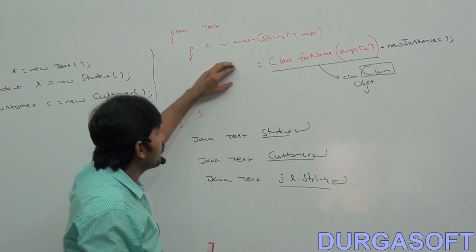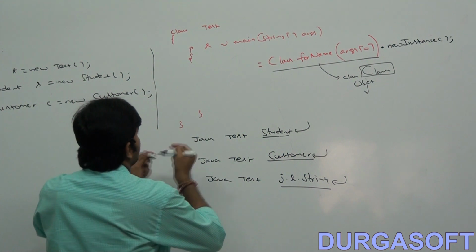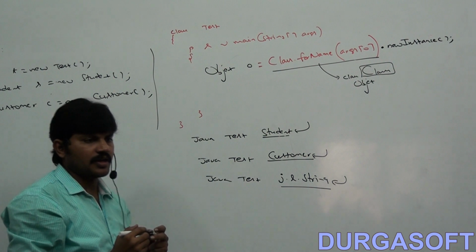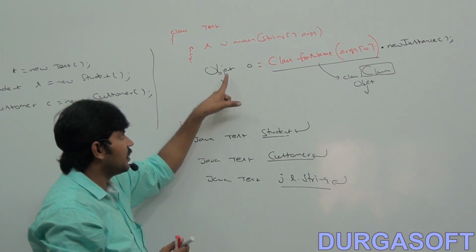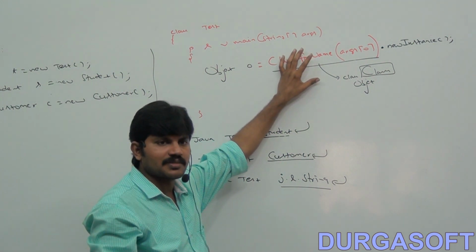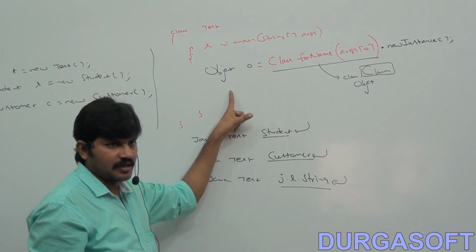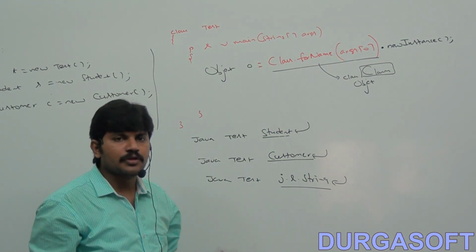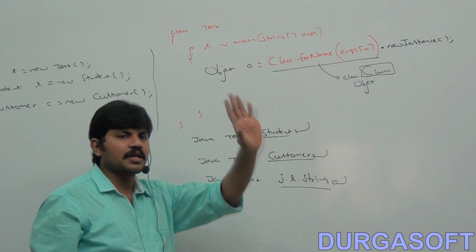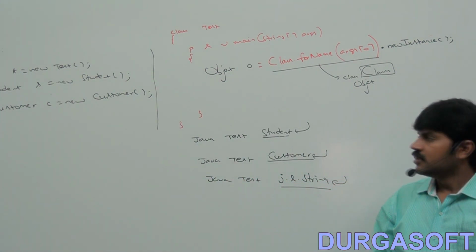That's why the reference I have to use is an object reference. Object o is equal to Class.forName, because it may be a student object, customer object, string object or integer object; a parent reference can be used. So even though I don't know the class name at the beginning, and it is available dynamically at runtime, I can still create an object by using the newInstance method. Is it clear for all of you?